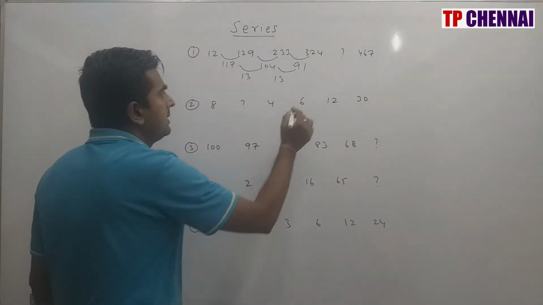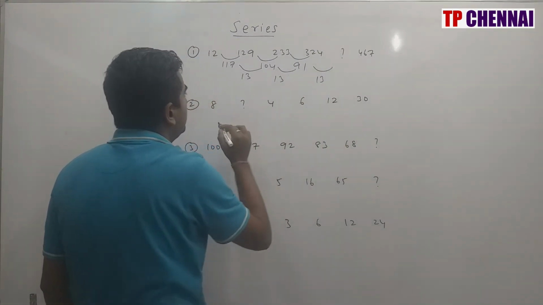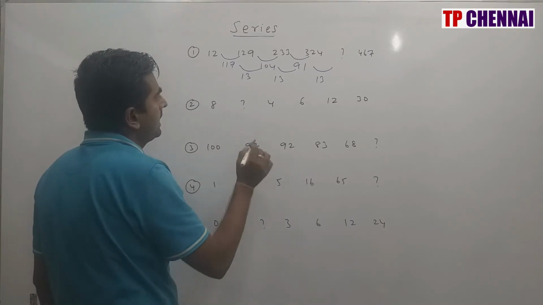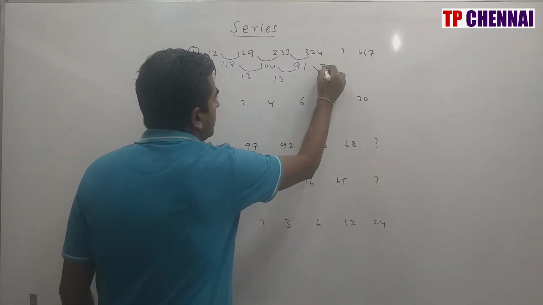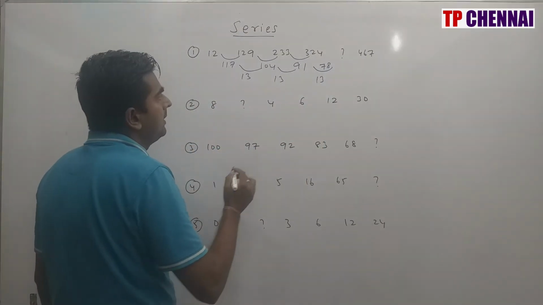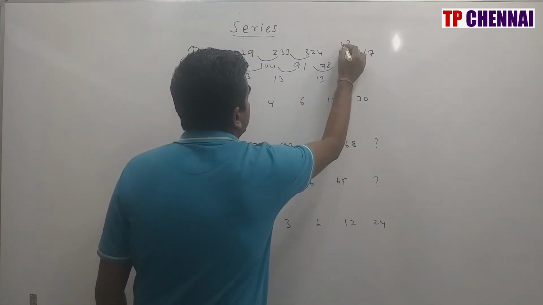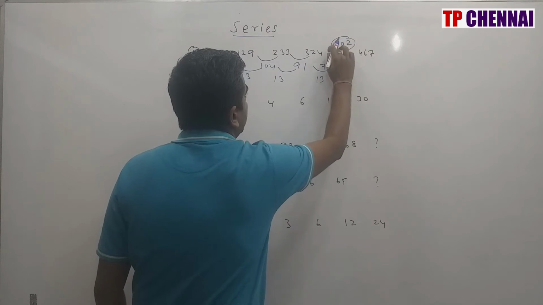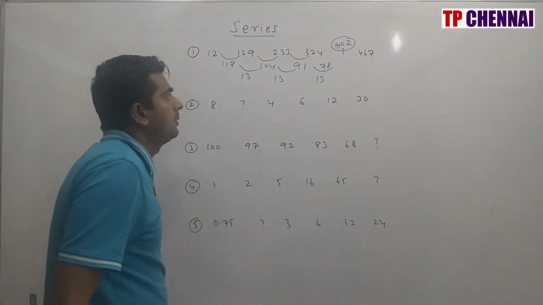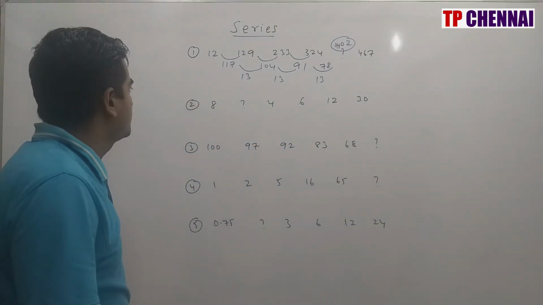13. So a 13 difference is there. Here how much difference should be there? 13. We have to subtract 13 from 91. So this is nothing but how much? 78. When you add 78, what is your answer here? Because numbers are increasing, this is 2. So my answer is nothing but 402. My answer is 402. Next one.